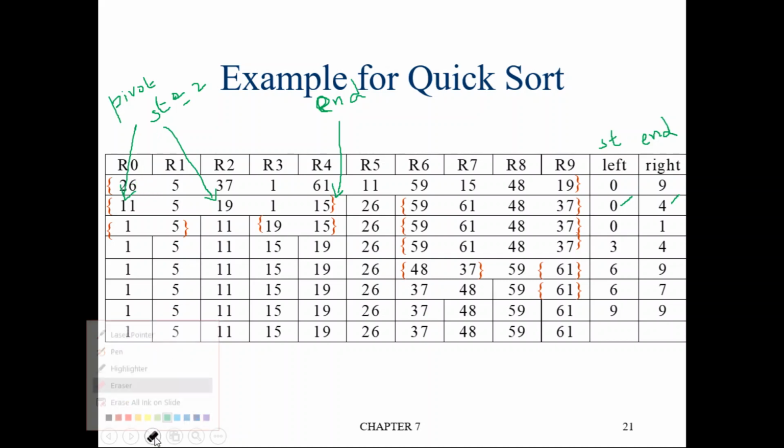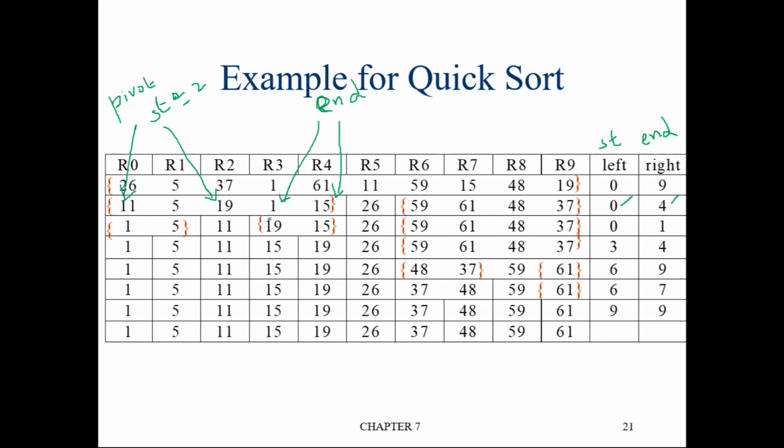Similarly do for end. The value at end location is 15. Is this greater than the pivot element? Pivot is 11. Yes, it is greater than the pivot element. So decrement end. So end will point to the third location.